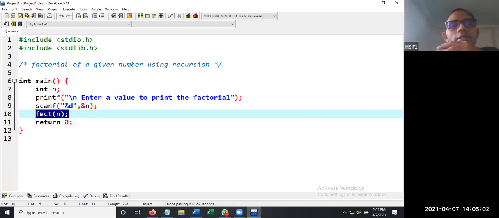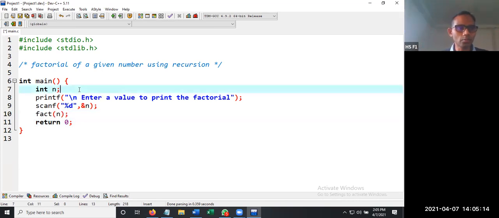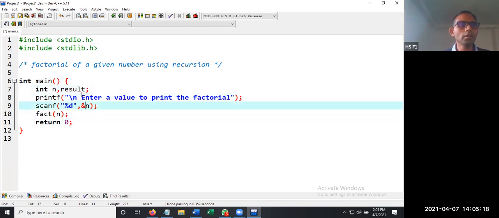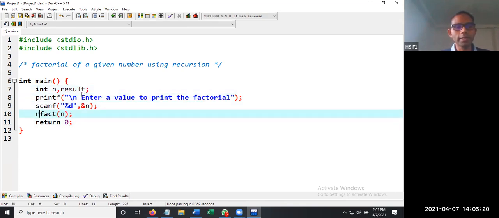Now this factorial is going to return a value. For example, in our example, we have seen if we pass 5, we got 120. Whenever we are getting 120, there must be someone who is going to receive the value. So for that sake, result is an integer value. You can write result is equal to fact of n. Whatever value is returned by this function will be stored in the result variable.